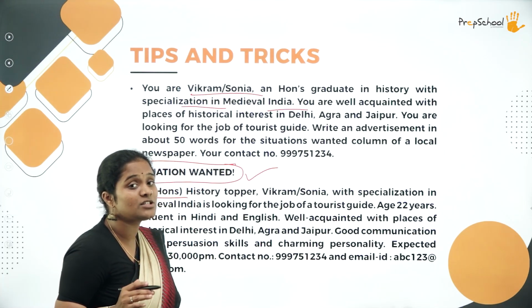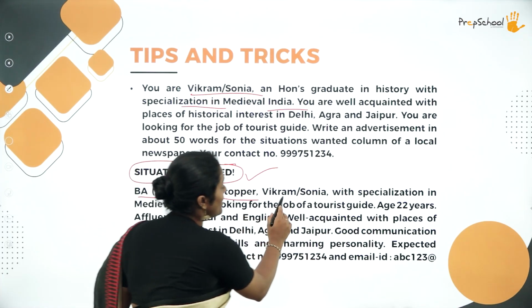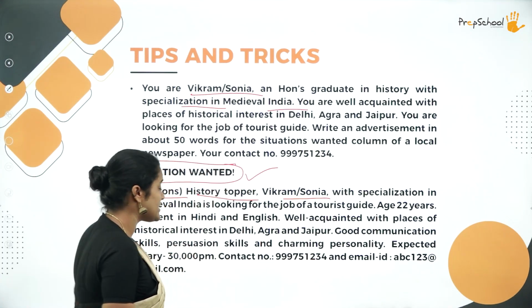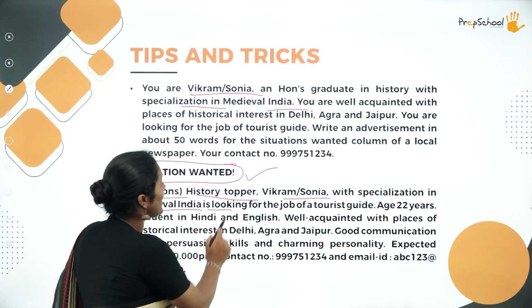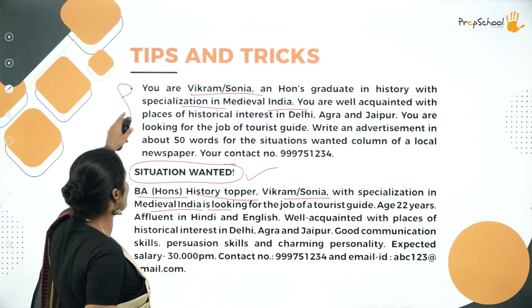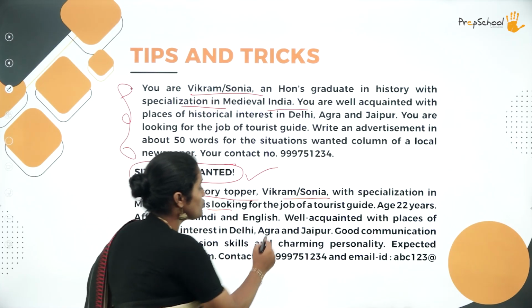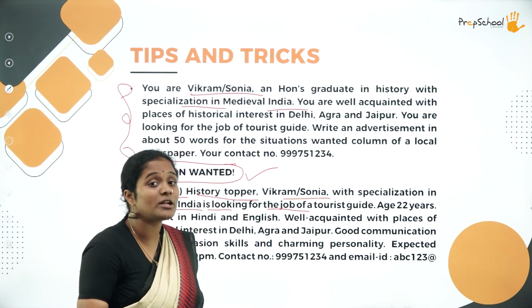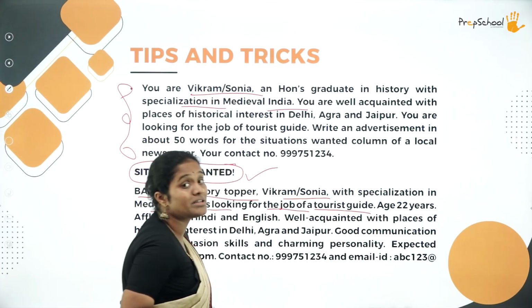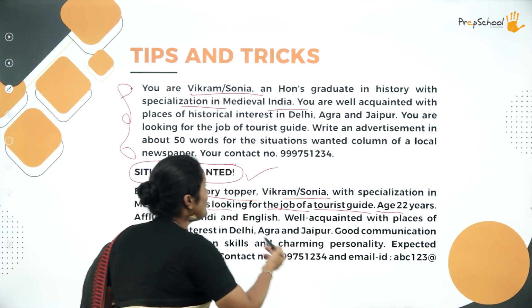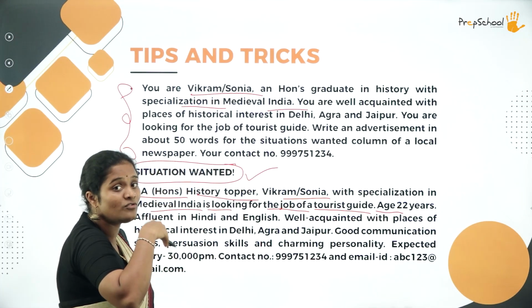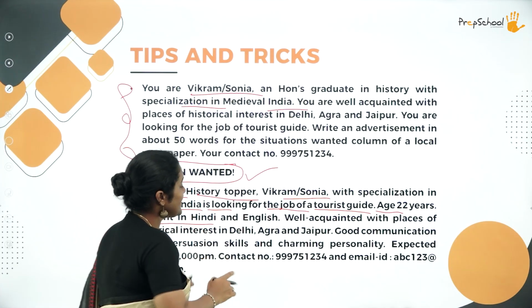You put the first things first. What is it that the person is qualified with? BA honors, history topper, Vikram or Sonia with specialization in medieval India. Everything is pretty much given in your question over here, right? So what is the name of the job to which you are applying? Tourist guide. What is the age? 22. All the details that have been given over here, you format it right here. Fluent in Hindi and English.